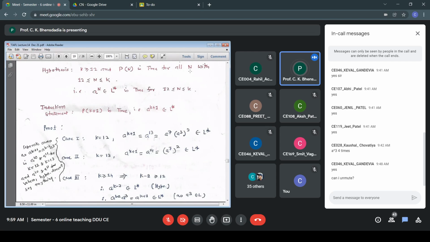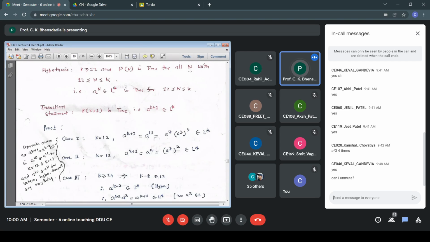Is the proof clear? And my next question is, why did we take those cases, case 1 and case 2, separately? Why didn't we cover that under case 3? Why wasn't it a single case, a single statement in the induction proof? Who would answer? Why did we take case 1 and case 2 separately? Any doubt in this?